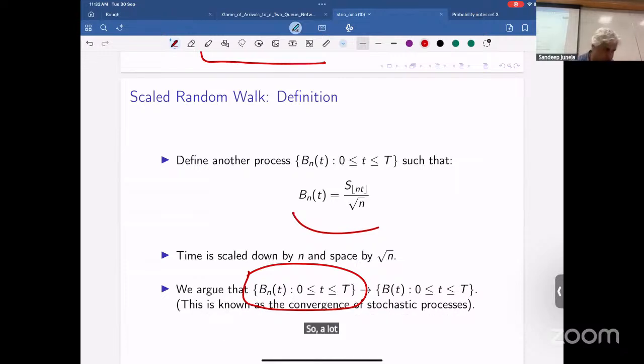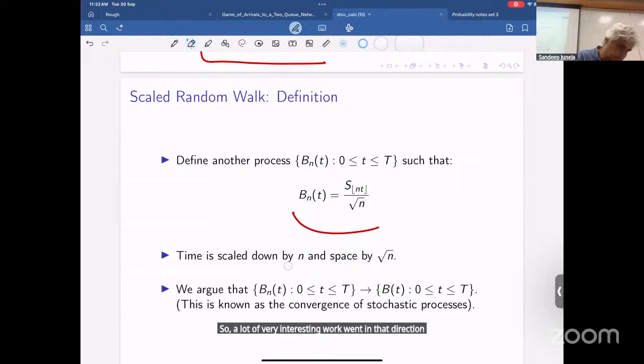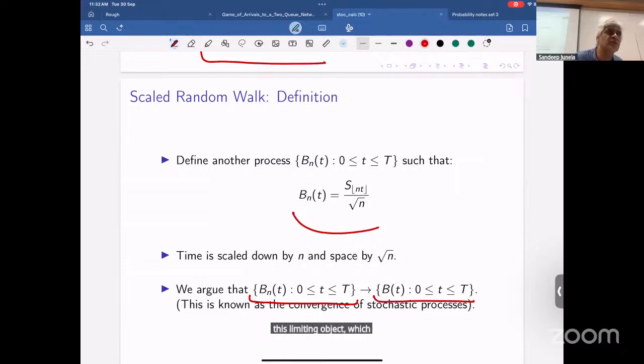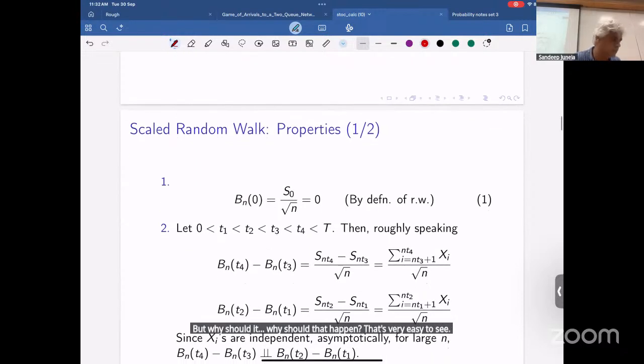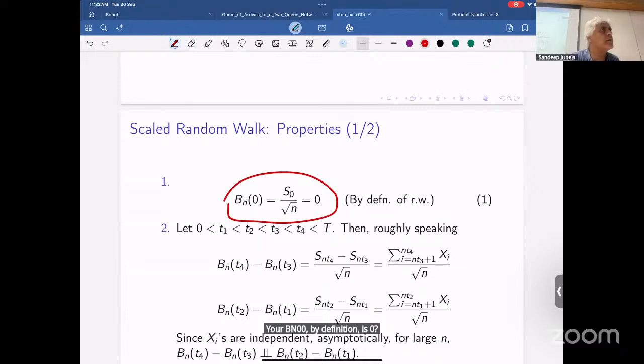A lot of very interesting work went in that direction. But then you can show that this collection here converges to this limiting object, which is Brownian motion. So that's where a lot of work goes in. But why should that happen? That's very easy to see. Your Bn(0) by definition is 0, for all n.